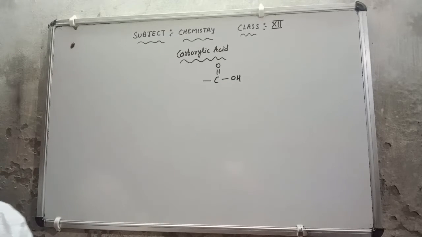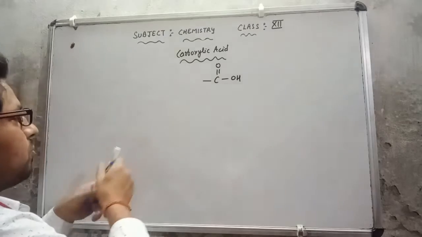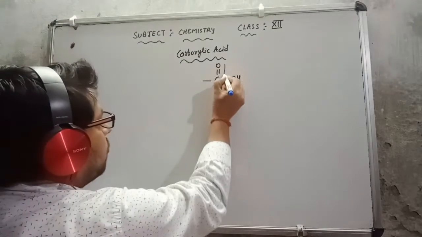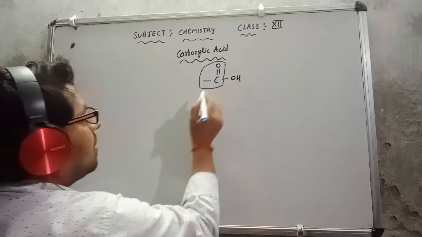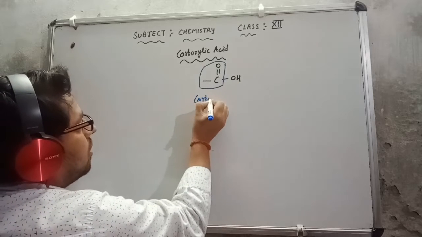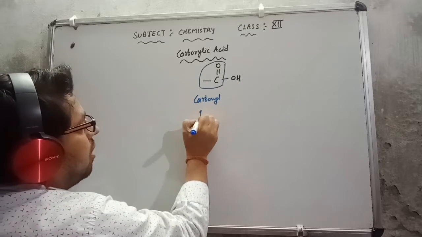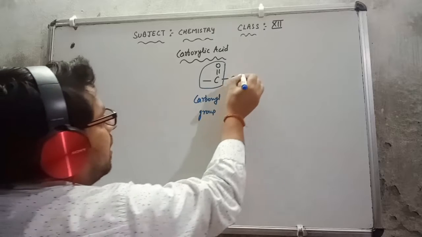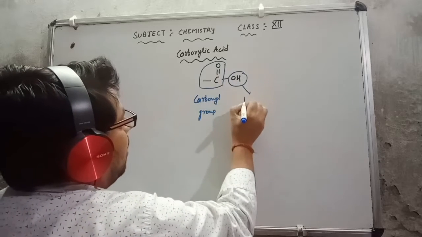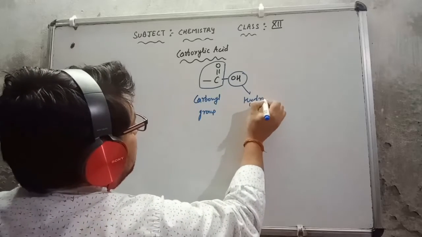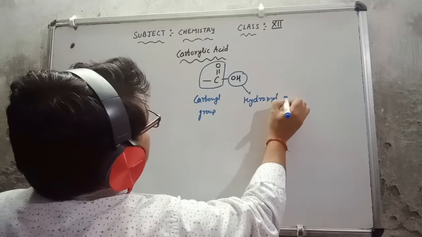If you see in carboxylic acid, two groups are available here. One group is a carbonyl group, and this is a hydroxyl group.